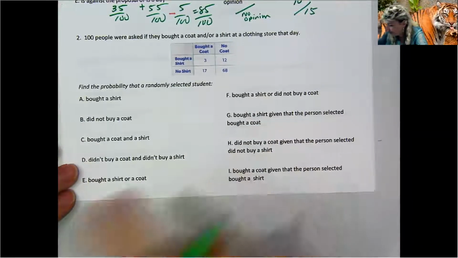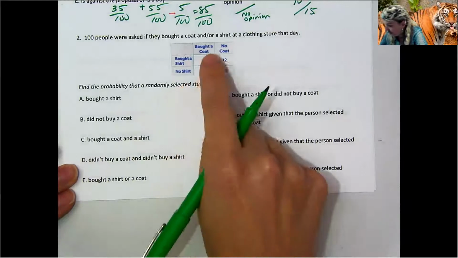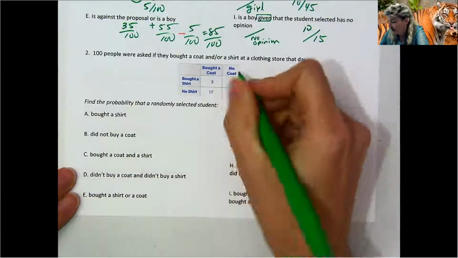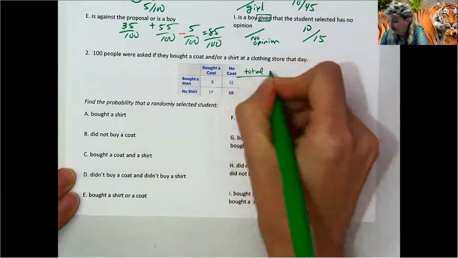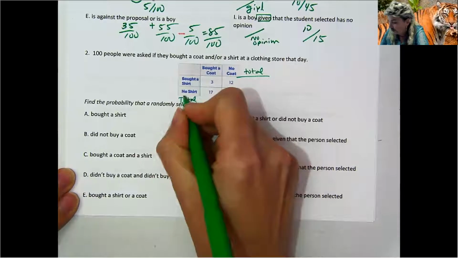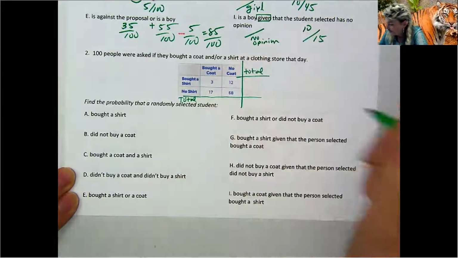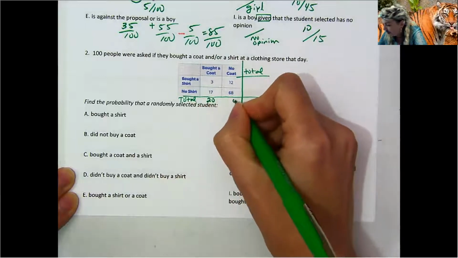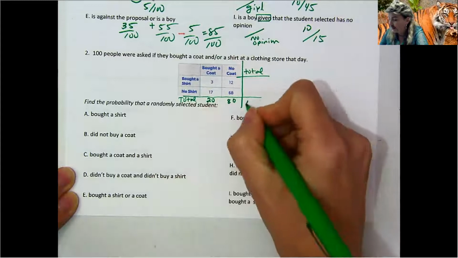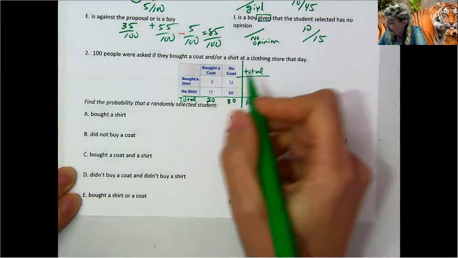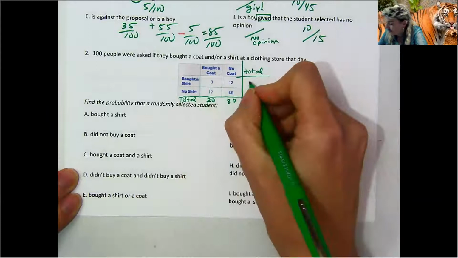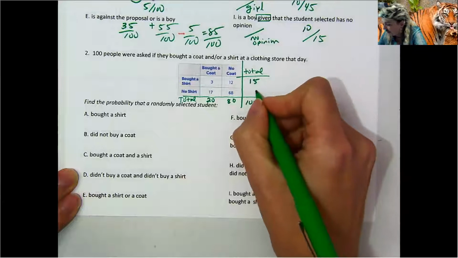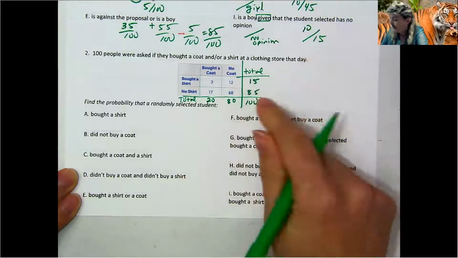All right, number 2. Bought a shirt, no shirt, bought a coat, no coat. It says there were 100 people, so that's helpful because notice this chart doesn't have the totals done for us. So we might need to sneak in there real quick and fill them in. 17 plus 3 is 20. 68 plus 12 is 80. 80 plus 20, there's our grand total of 100. Going this way, 12 plus 3 is 15. And then 68 plus 17 is 85, and that adds up perfect.